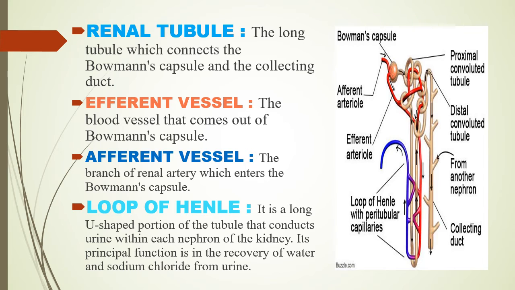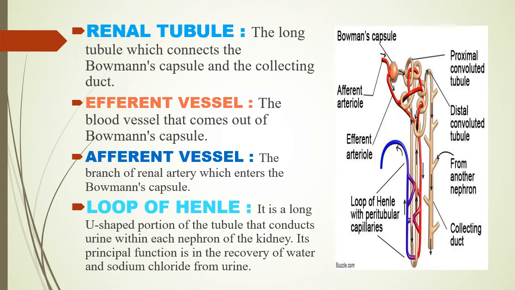Renal tubule, the long tubule which connects the Bowman's capsule and the collecting duct. Efferent vessel, the blood vessel that comes out of Bowman's capsule. Afferent vessel, the branch of renal artery which enters the Bowman's capsule.